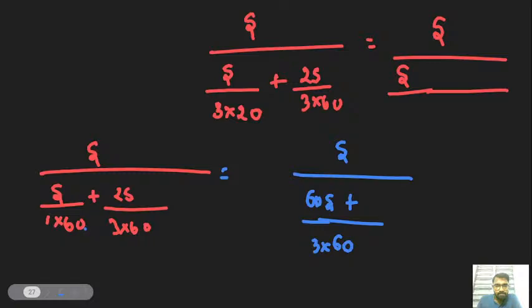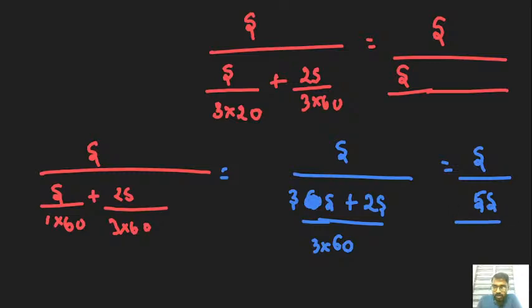Not 60, only 3, yes, and here only 2, yes. Got it? I hope my calculation is right. Is there any more mistakes? Let's try. Here 5 years, here 3 into 60. Got it? So just put over here, it moves over to the top. So 3 into 60 is 180, yes, over 5s.